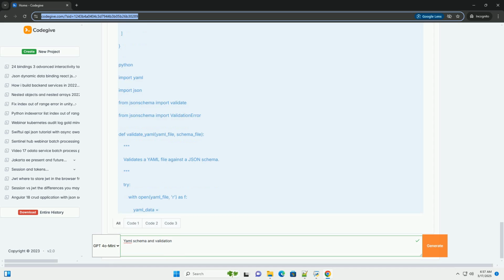if __name__ == "__main__": This is the main entry point of the script. It sets the paths to the YAML and schema files and calls the validate_yaml function. 5. Run the validation.